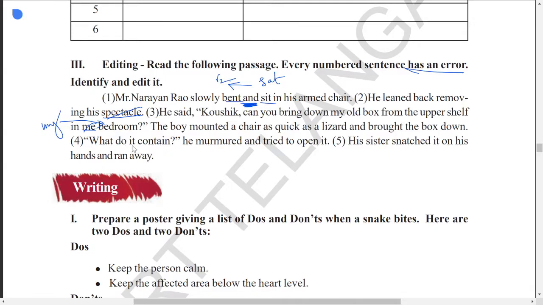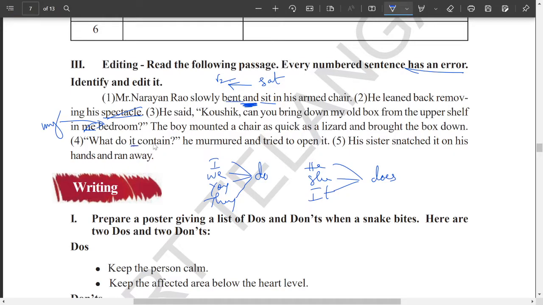Next, what do it contain? See, we have subjects like I, we, you, they, he, she, and it. When you look at the helping verbs used with these, with I, we, you, they you can use do: do I, do we, do you, do they. When you are using he, she, it, remember, it must be used with does: does he, does she, does it. So here the subject is it. With it, what is the helping verb we need? We need does, not do.